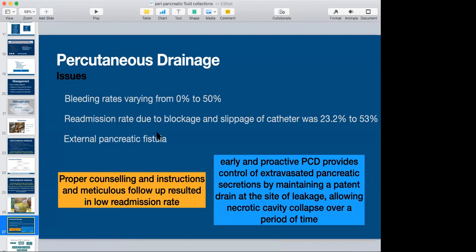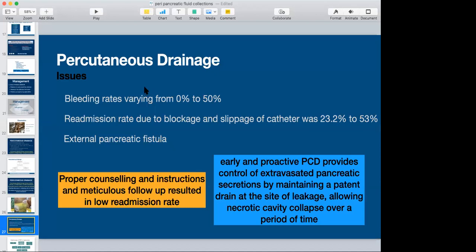We can put multiple drains, and even nowadays with our increasing experience, within 7 days of the primary drain, initially a 14-French catheter, we immediately upsize to around a 28 to 32 number abdominal ADK drain. Then through that ADK drain we do continuous irrigation and try to move the necrosis out easily, and it helps in healing of the area also. It's just my understanding that with repeated irrigation or some hydrogen peroxide wash, early granulation of the area occurs and the cavity collapses.